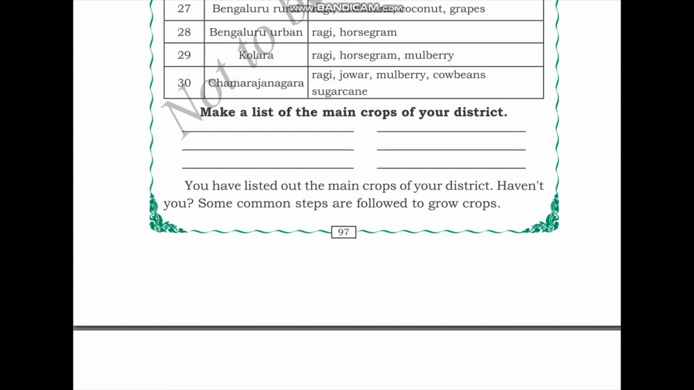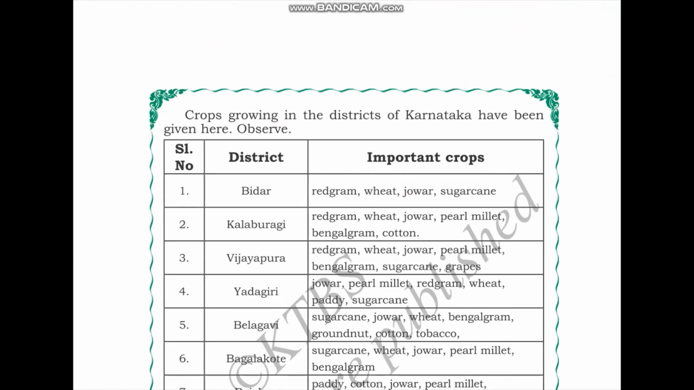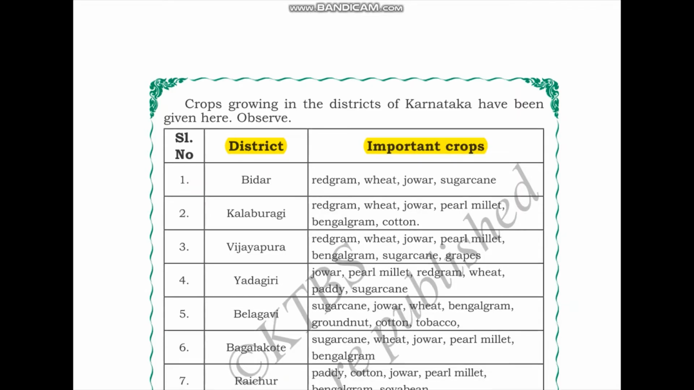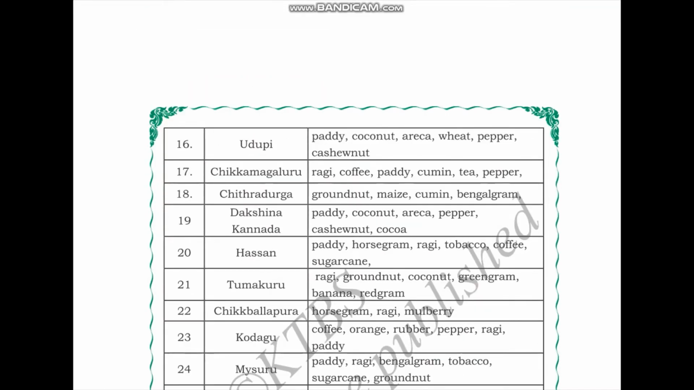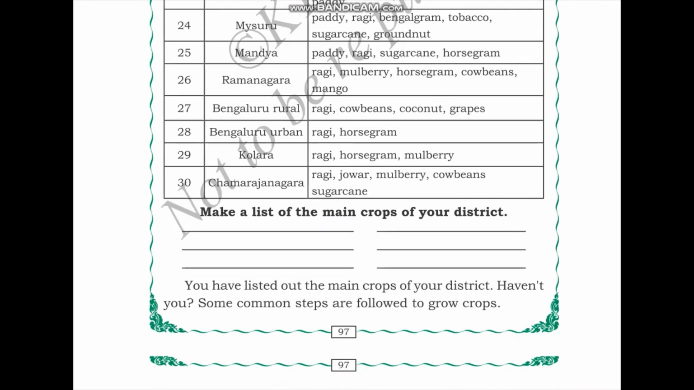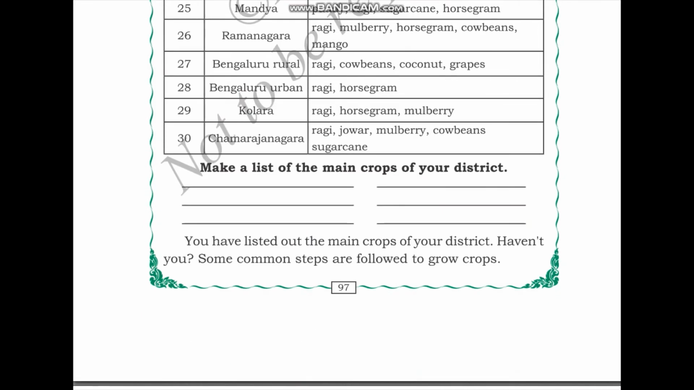Next, make a list of the main crops of your district. So here we have the list of the districts and here we have the list of important crops. So go through this list one by one and find your district. For example, if your district is Hassan, then you need to make a list of these crops that are given here. That includes paddy, horse gram, ragi, tobacco, coffee, and sugarcane. Similarly, find your district and make a list of them over here.